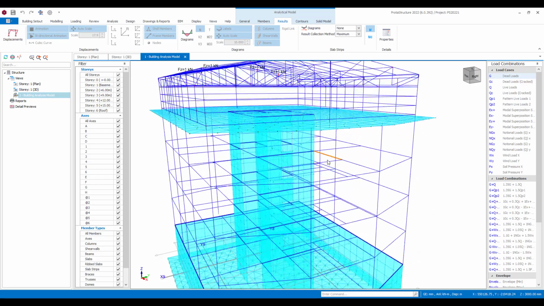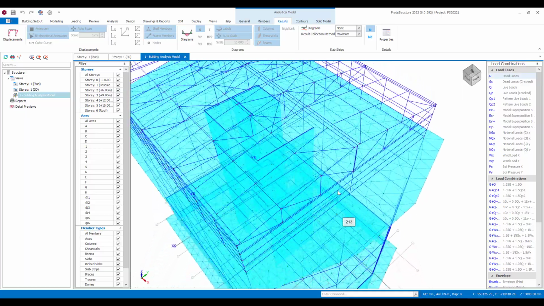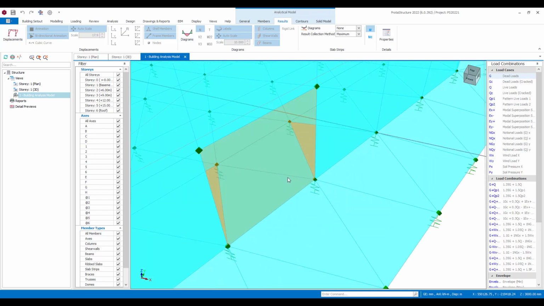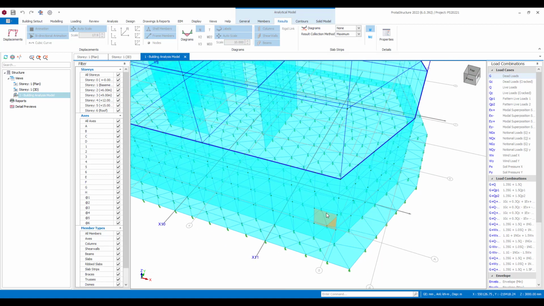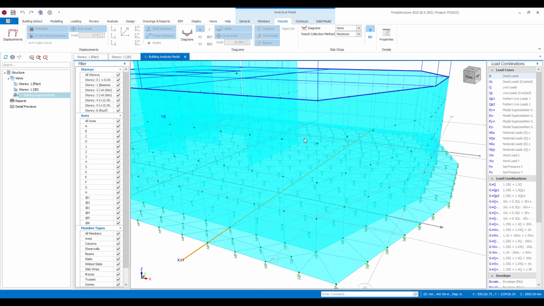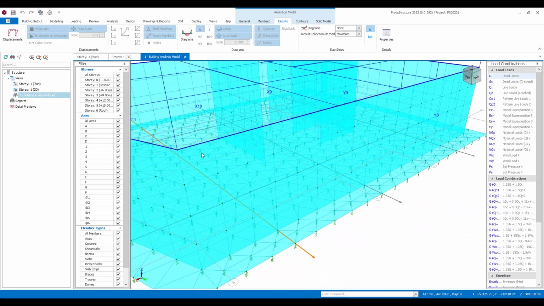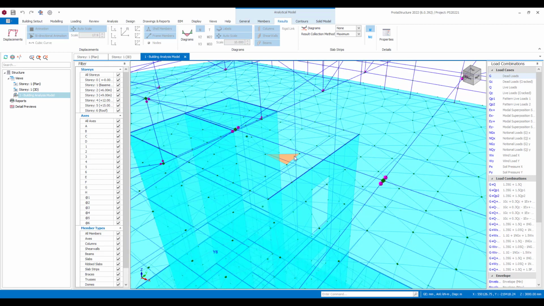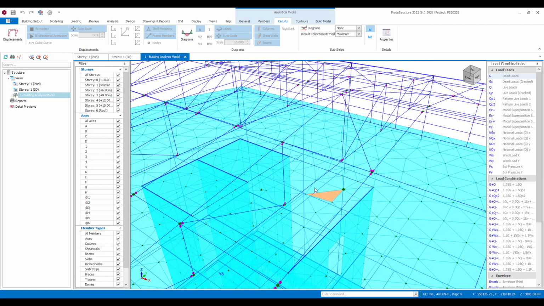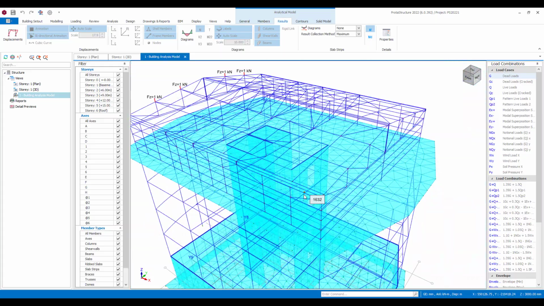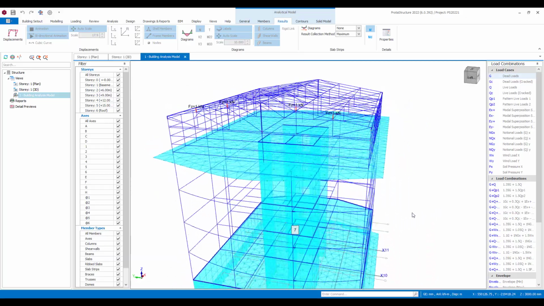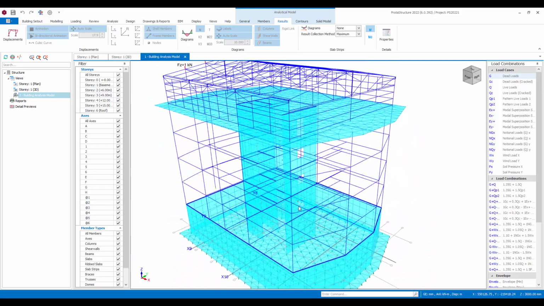Now, when you come in here, the interesting thing that you'll notice is that all the meshing that we set up has automatically provided appropriate seed nodes. So the connectivity between, say, the raft foundation and those basement walls has been automatically established by the mesh. The mesh is adaptive meshing. The seed nodes at the base are automatically provided, and all of this is being done instantly. Even the beams that we had within that mesh earlier have all been instantly framed out. So it's very intelligent meshing, and you can have a look at the analytical model there.